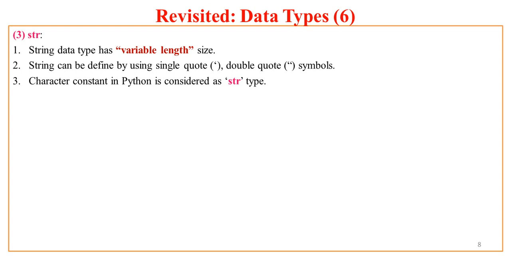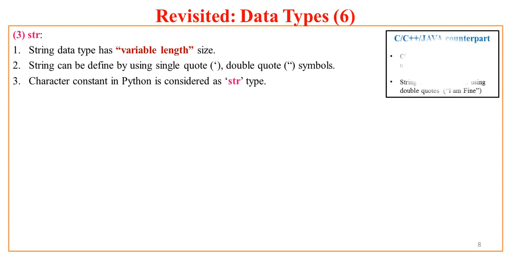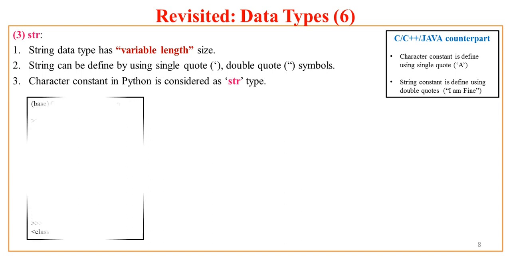For Python, a character or a string is nothing but a string itself. But what about the C++ counterpart? In case of C, anything you put in single quotes, that is a single character in single quotes, forms a character constant, and anything you put in double quotes forms a string. So this distinction is not made by Python. Now let us see some examples of this string.